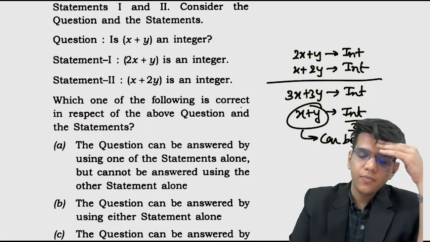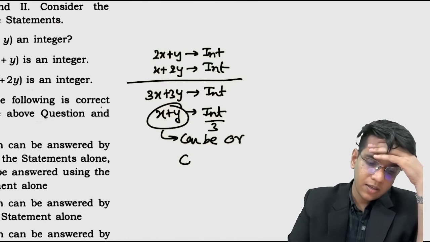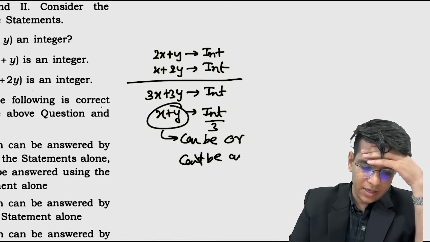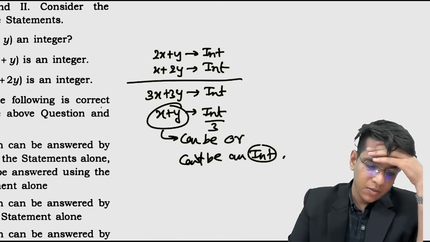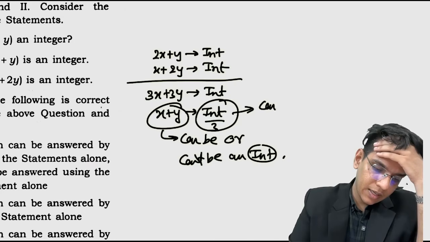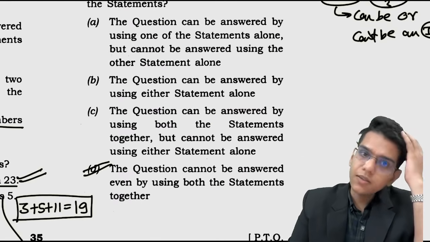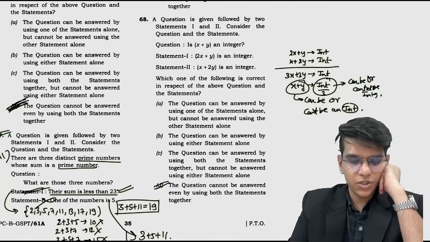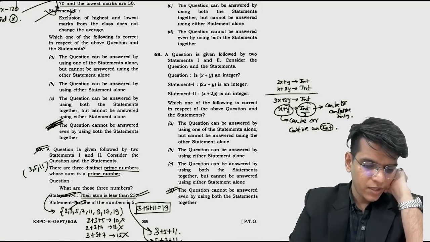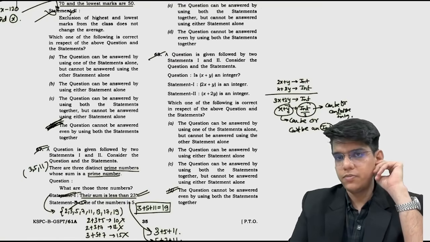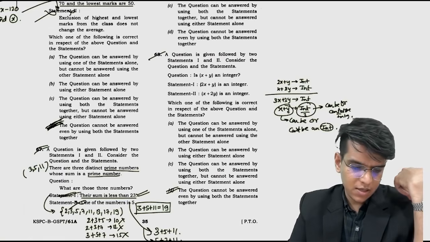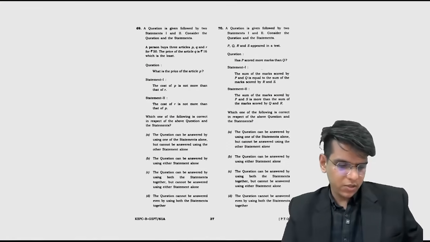Can be or cannot be an integer. ठीक है. Because this value can be or cannot be integer. Both are possible. So the question cannot be answered by using both the statements together. You can't tell me with surety that if this is an integer or not. Okay, इसीलिए 68 का आंसर is D. Let's move to the next question.